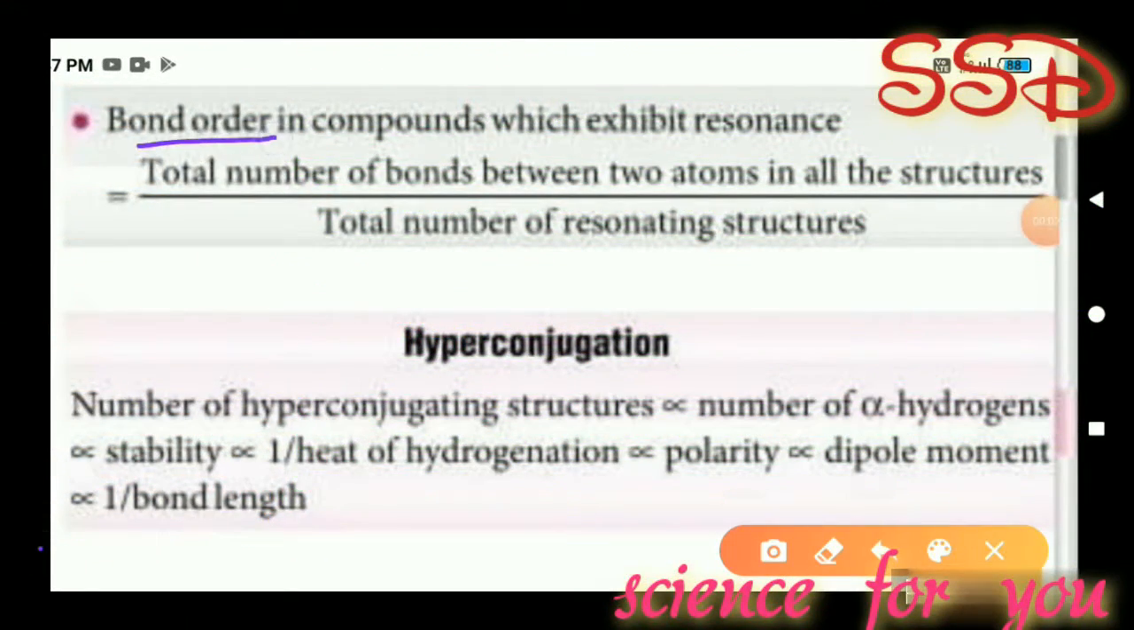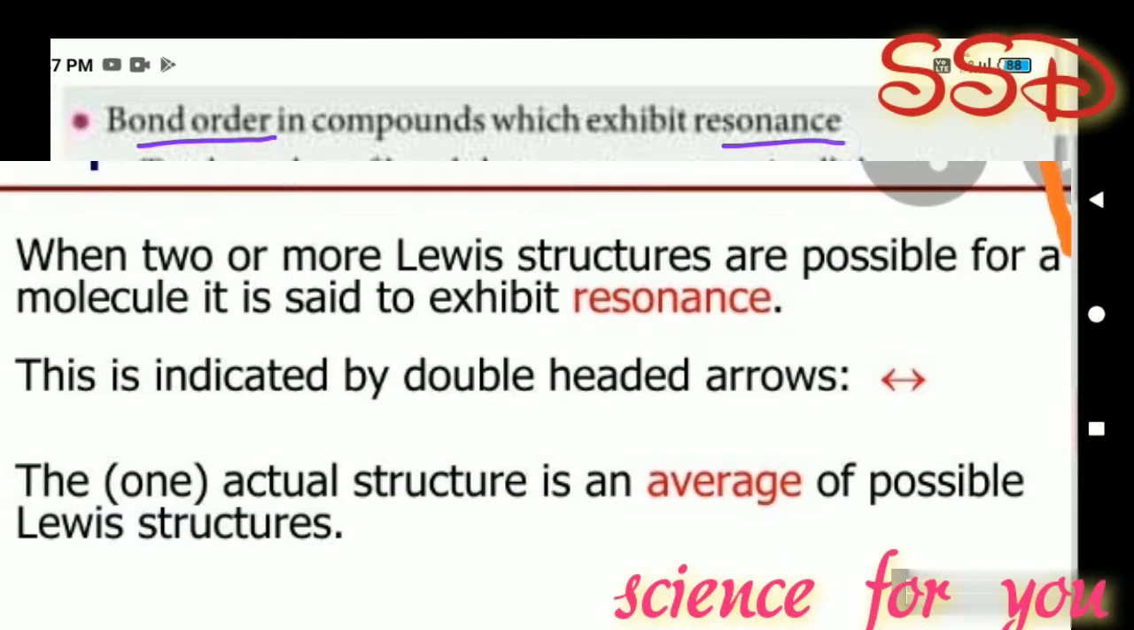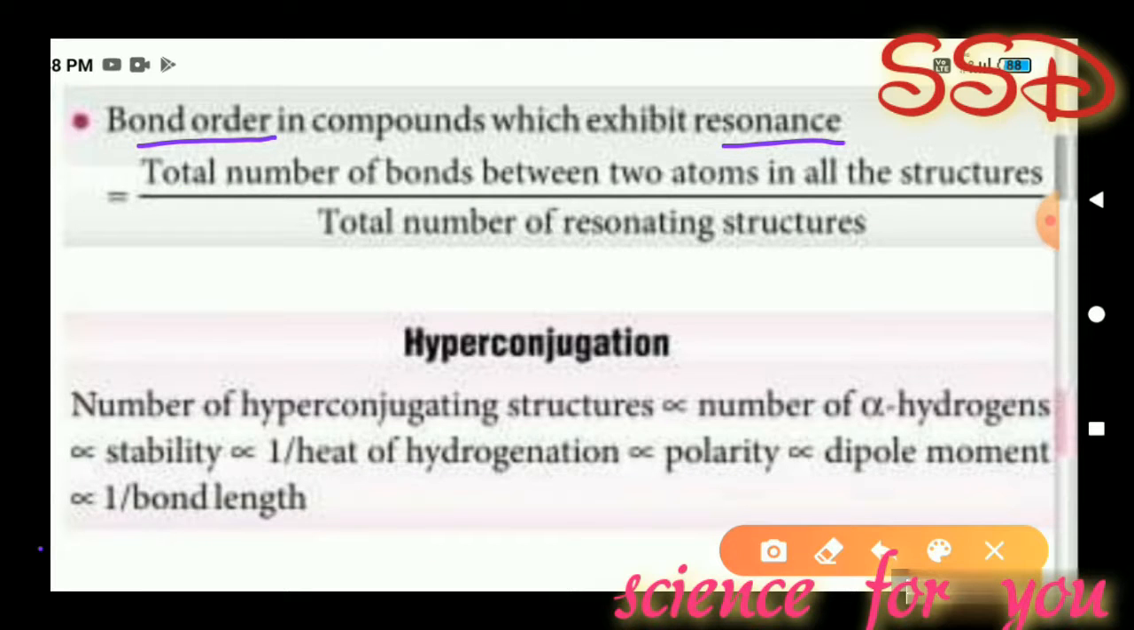Next, bond order in compounds which exhibit resonance. We should know what is resonance. Resonance means when two or more Lewis structures are possible for a molecule, it is said to exhibit resonance. If a molecule exhibits resonance, its bond order is equal to the total number of bonds between two atoms in all the structures divided by the total number of resonating structures.